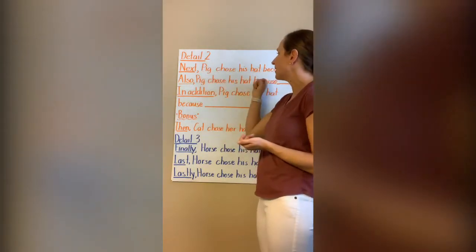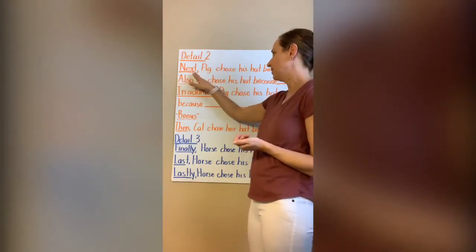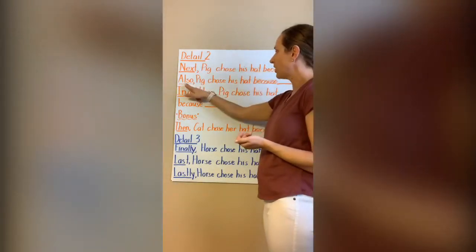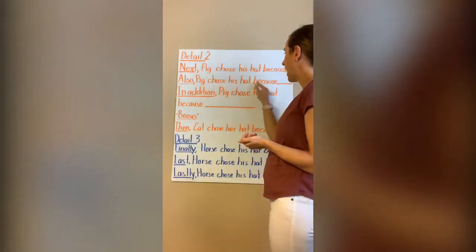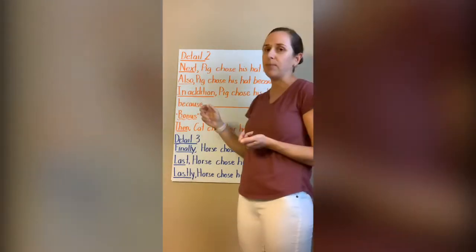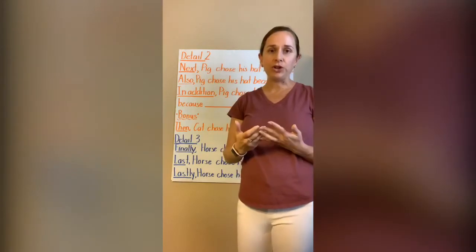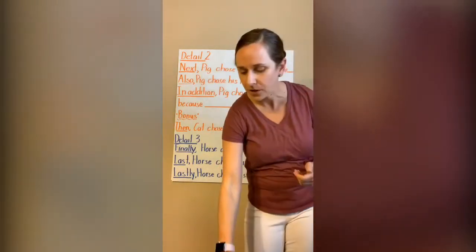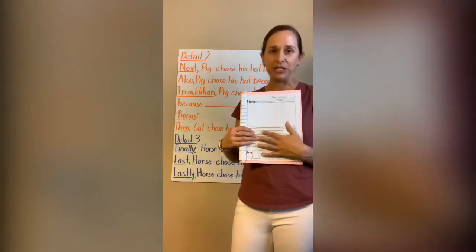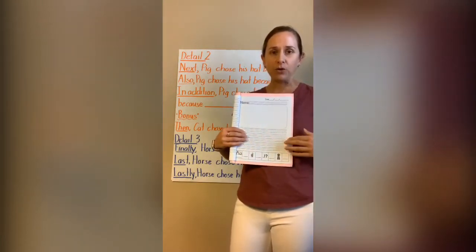his hat because. So you could say next, comma, Pig chose his hat because. Also, comma, Pig chose his hat because. Or in addition, Pig chose his hat because. So in your journal, you're going to go ahead and choose one, making sure you start on your line next to your detail 1. You're going to write out your whole sentence.